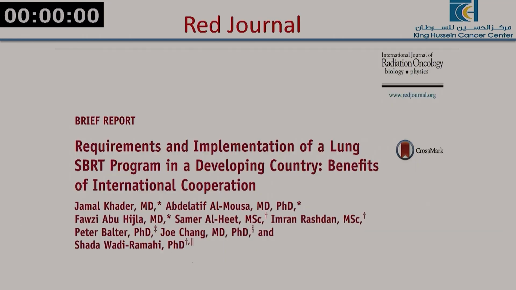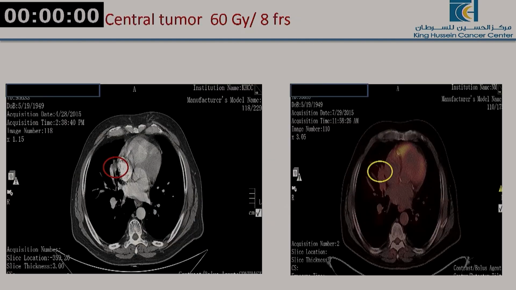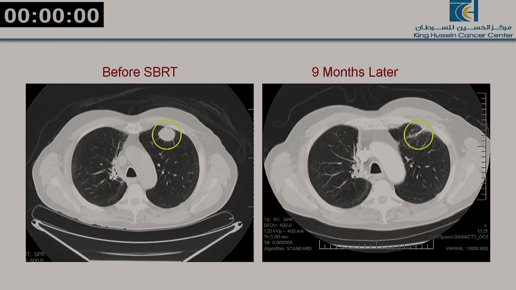These are some of the cases, and this is our publication in the Red Journal, on how we prepared ourselves 10 years ago through international collaboration with MD Anderson. These are some lesions before and after, which is 16.8 near the heart. And usually we do the PET scan not less than 6 months, but we do the CT chest at 3 months. For the PET scan you have to wait a little bit because of the changes after radiation. It will not give you really a good result.